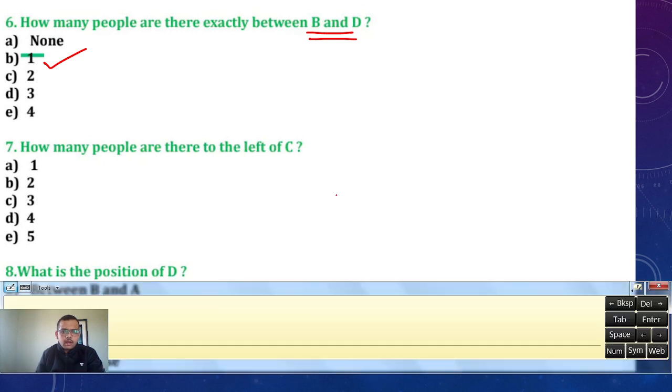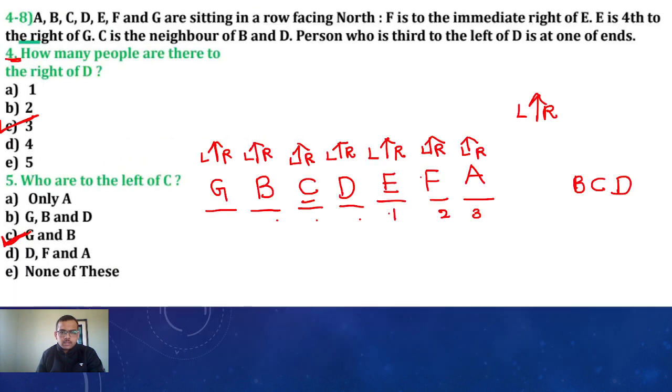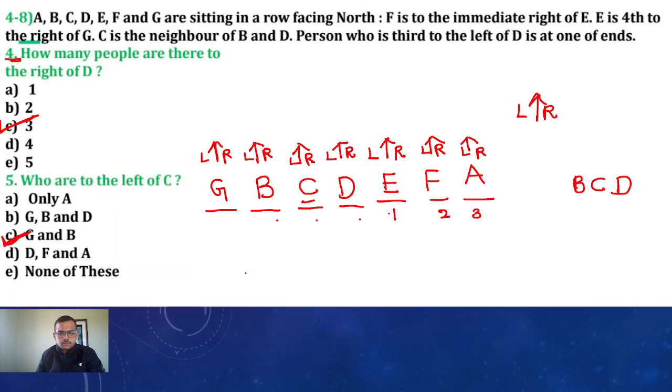And how many people are there to the left of C? The left of C, 2 people are there. 2 people are there.